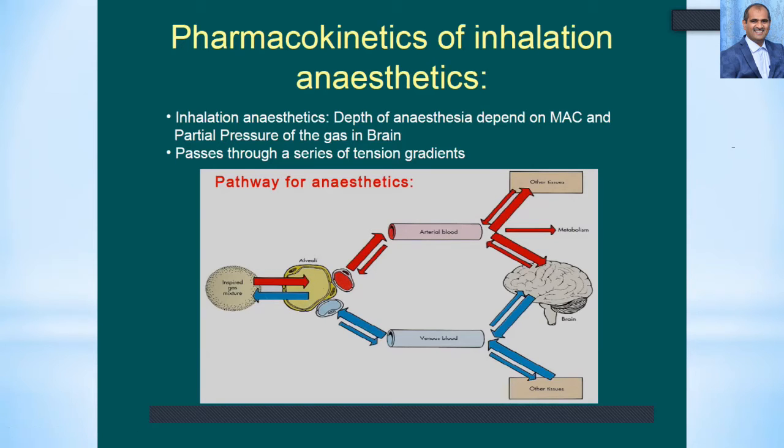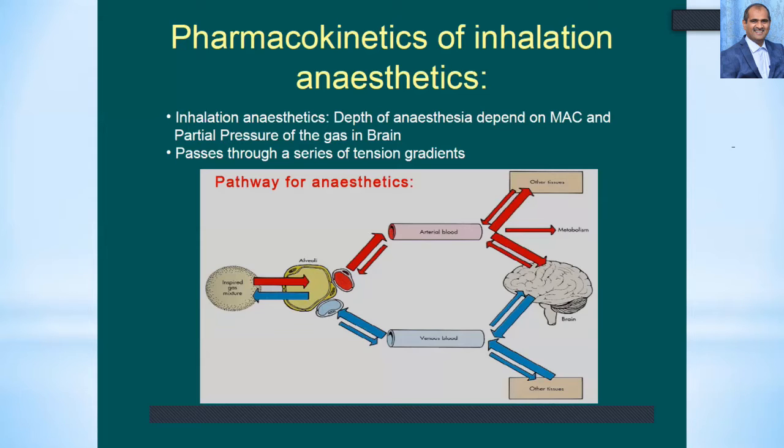So many of the gases are excreted through the lungs, and they also depend on the kidney for excretion. The blood-brain barrier will prevent certain anesthetics from entering the brain, whereas most of the lipid-soluble anesthetics like ether and chloroform enter the blood-brain barrier without any hassle.